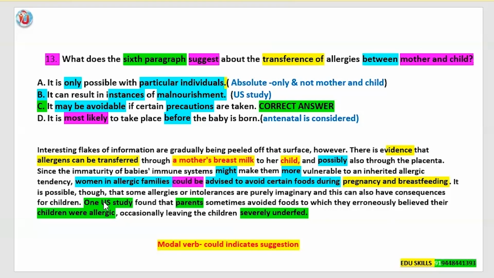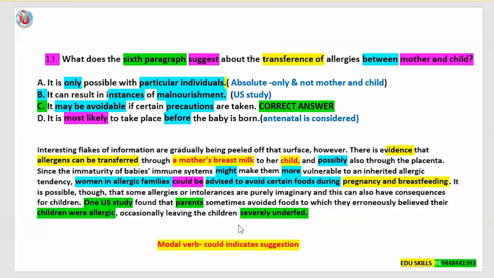It is possible, though, that some allergies or intolerances are purely imaginary, and this can also have consequences for children. One US study found that parents sometimes avoided foods to which they erroneously believed their children were allergic, occasionally leaving the children severely underfed.